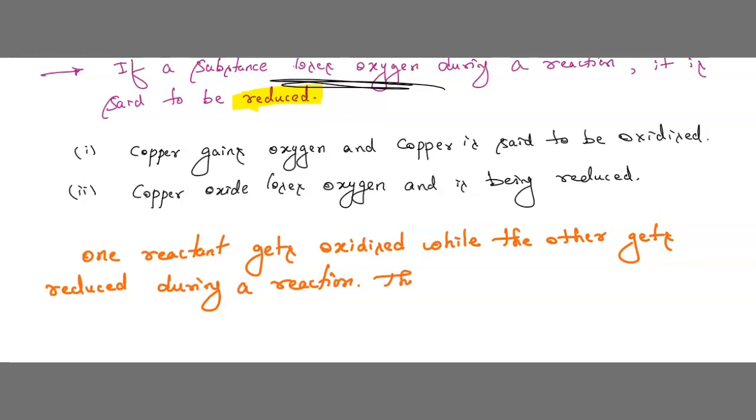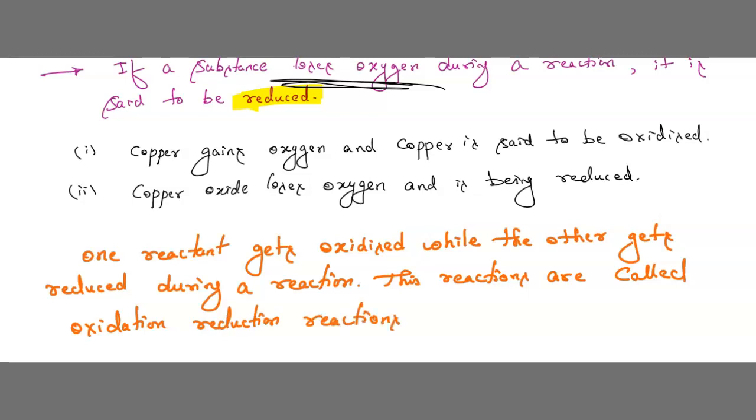This occurs side by side. First oxidation will happen, again reduction will happen. So this type of reactions, we call oxidation reduction reactions, or they are also called redox reactions.